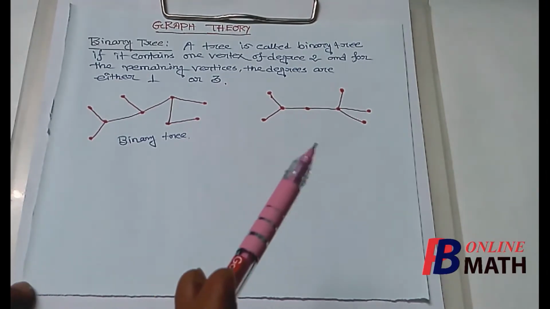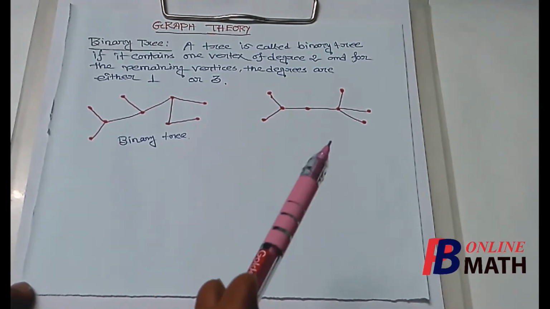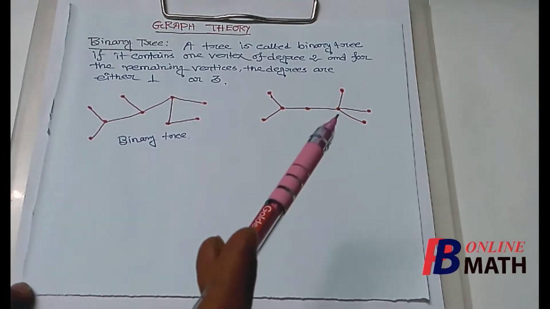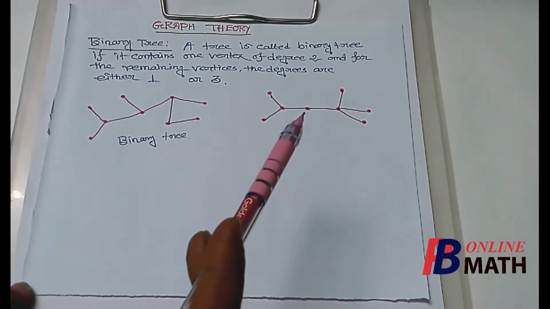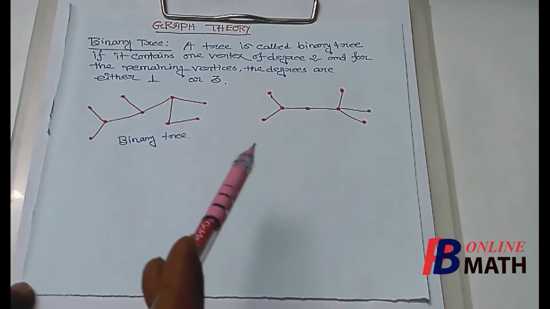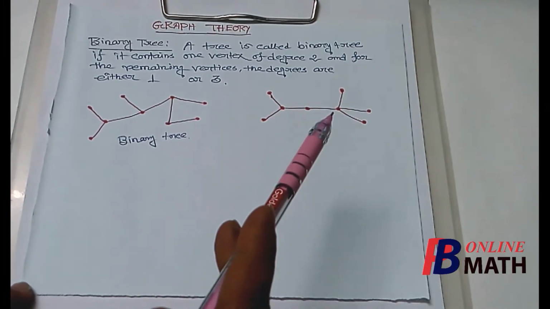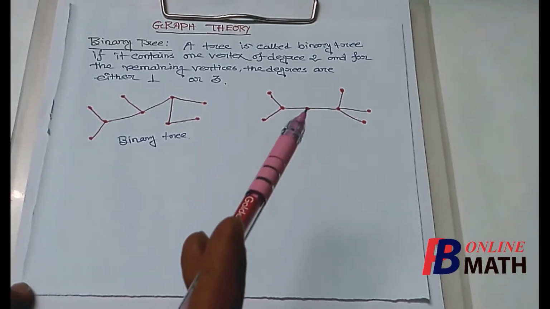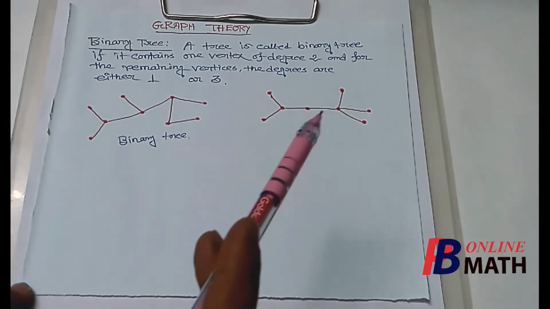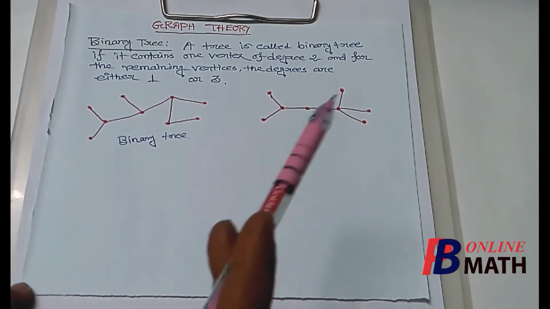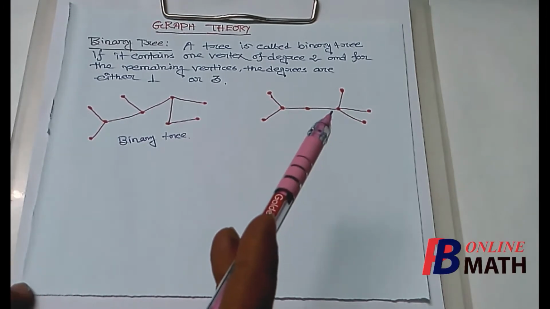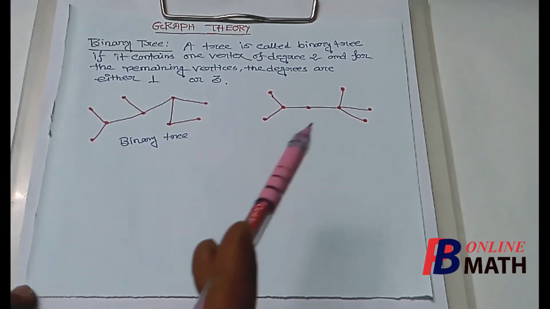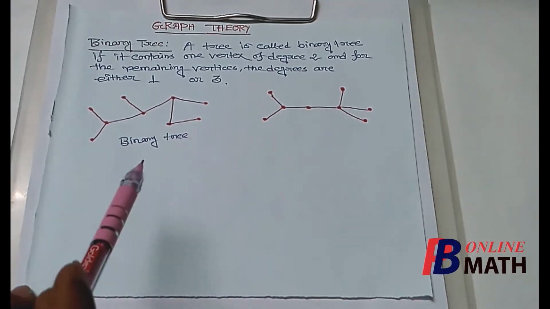We consider one more tree. So this is another example of a tree. Now let us find whether this is a binary tree or not. We find that the graph contains exactly one vertex having degree 2. But if we check the degrees of the remaining vertices, we find that this vertex has degree 4. And we know that for a binary tree, the degrees of the vertices are 1 or 3 apart from one vertex having degree 2. So this tree contains a vertex having degree 4, so it cannot be a binary tree. So this is not a binary tree. The earlier one is a binary tree.